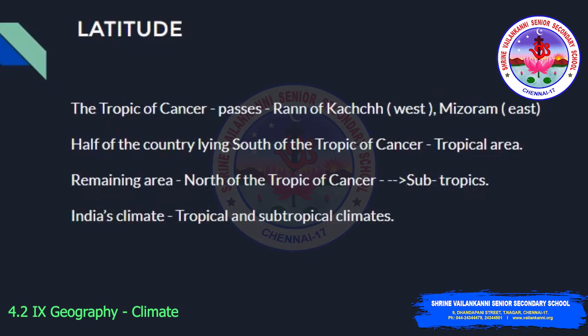The moment you see the India map, you can see that it is almost divided into 2 equal halves. That is due to the Tropic of Cancer. This Tropic of Cancer passes through the middle of the country from the Rann of Kutch in the west to Mizoram in the east. Almost half of the country lies south of the Tropic of Cancer and belongs to the tropical area. All the remaining area north of the tropic lies in the subtropics. India's climate has the characteristics of both tropical as well as subtropical climates.